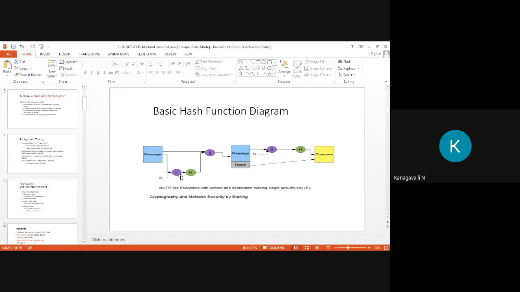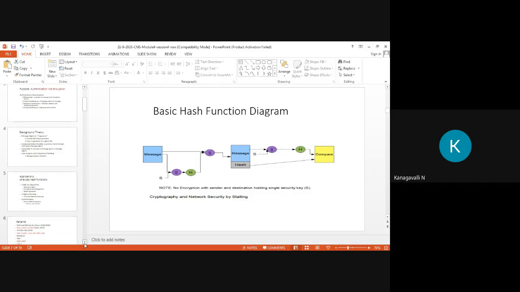These two things are appended using the hash code. Then your message is in the form of the message with the hashing function. Then you need to compare your code with the help of that single security key. Then you need to take care of your hash function key. Then both the messages need to be compared using this one-way hash function, right?